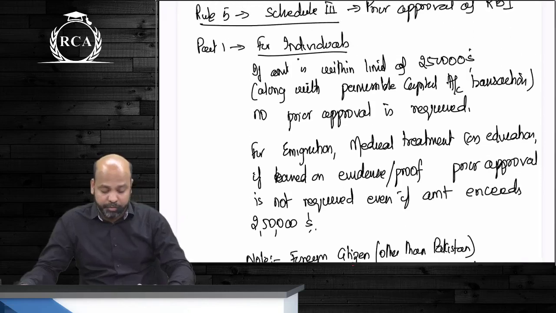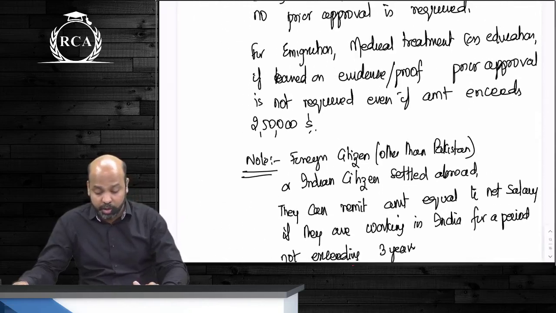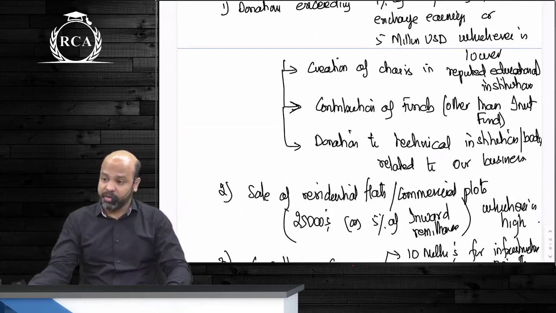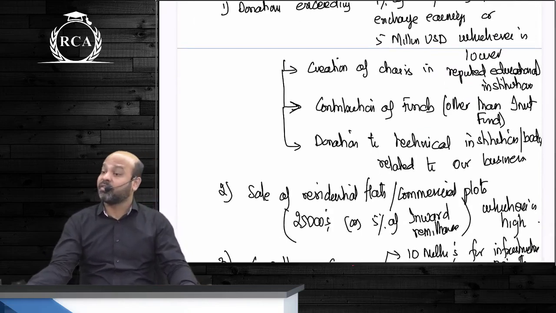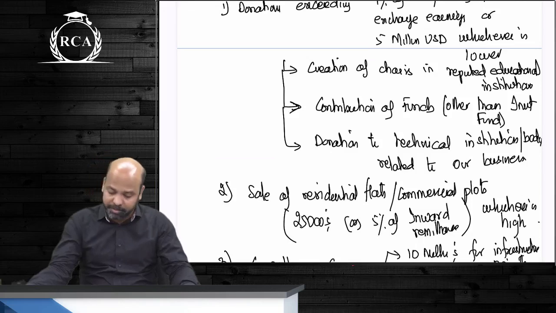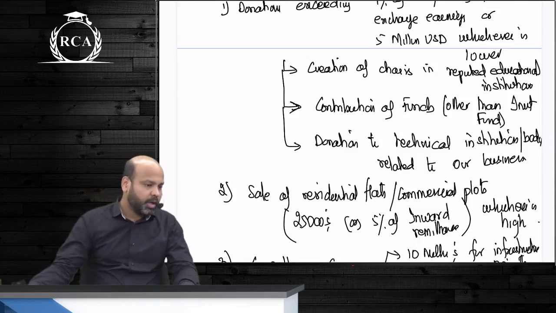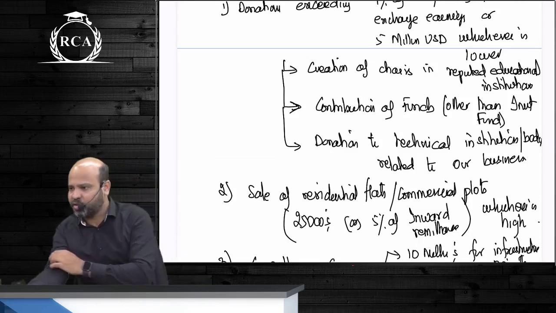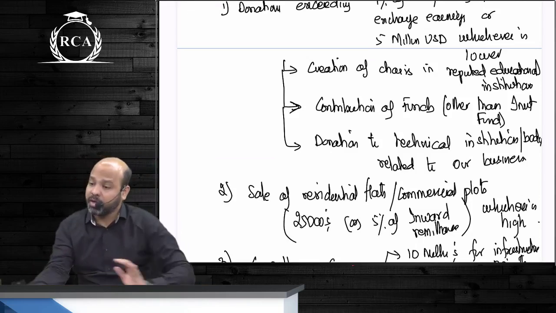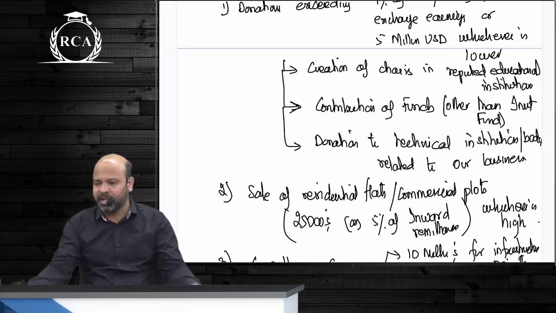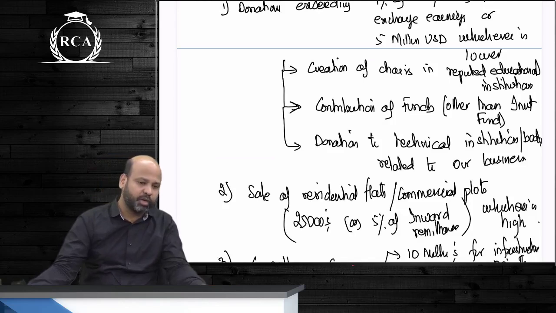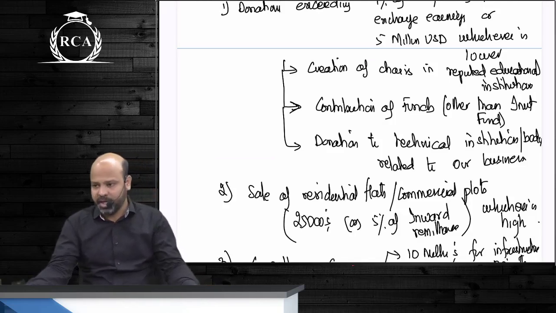Part 2, guys, of Rule 5, Schedule 3 talks about other than individuals. In case there are donations being made, as such, guys, that exceed 1% of your last 3 years' foreign exchange earnings or $5 million, whichever is lower, provided these donations are towards creating a chair, that is, a seat in an educational institution, guys, or for contributions to certain funds, that is usually towards research and development activities, or to a technical institution or body which is in the same line of business related to your business activity.